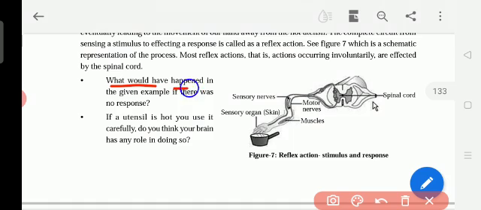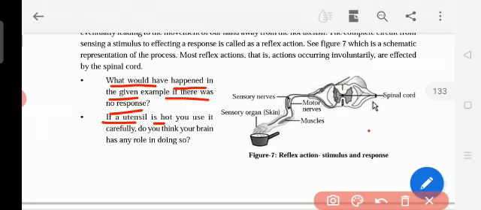What would have happened in the given example if there was no response? If when we touch the dish, we are not removing the hand though it is hot, that means what? Our brain is not working. That means the nerves which are connected to the spinal cord are not working properly. Otherwise, our brain is affected.